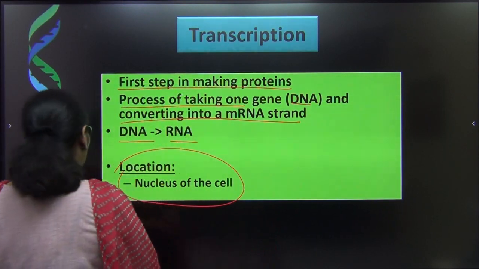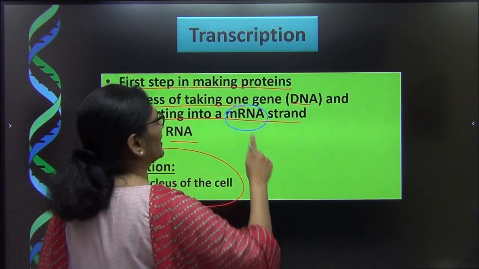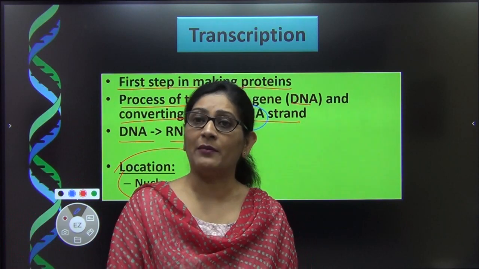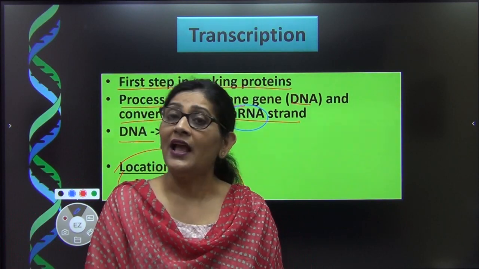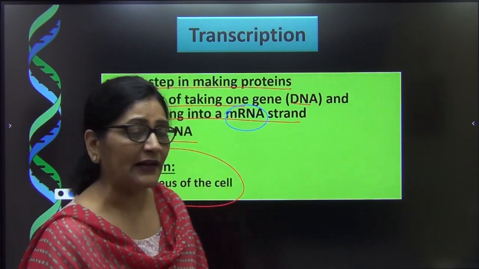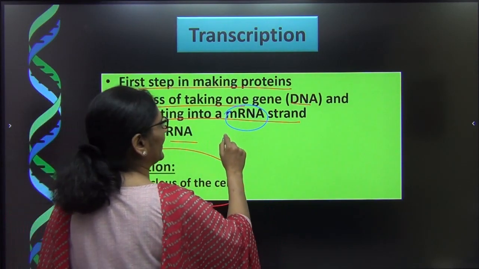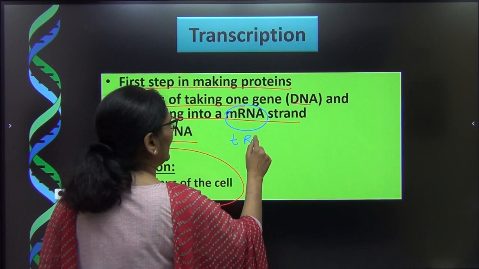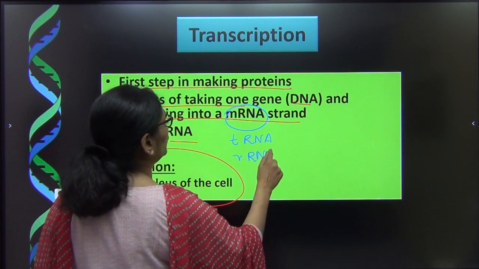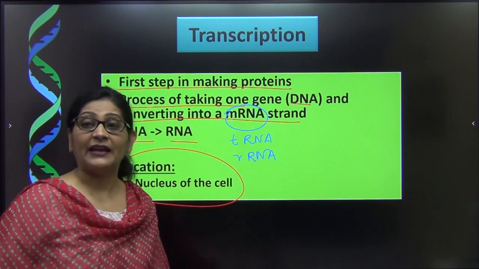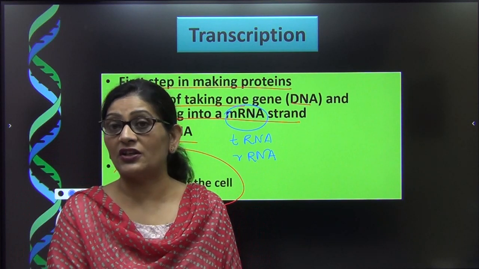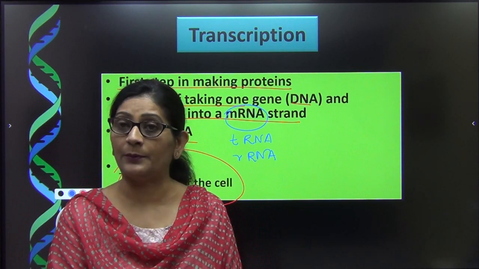Now you can ask me again, ma'am, why are you writing mRNA again and again when it is any of the three types of RNA? Why are you always writing mRNA? So I'll just tell you. Actually all the three types of RNA are required for making protein. To make protein, all three RNAs are needed: mRNA, tRNA and rRNA. All the three have a very important, unique and vital role to play. In the absence of any one of the three, the process of translation, that is protein synthesis, cannot take place.